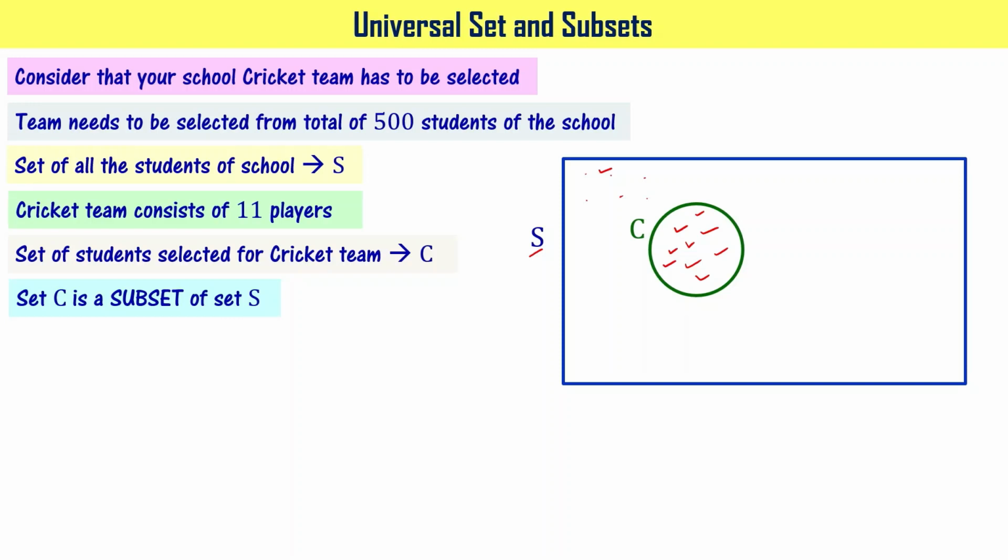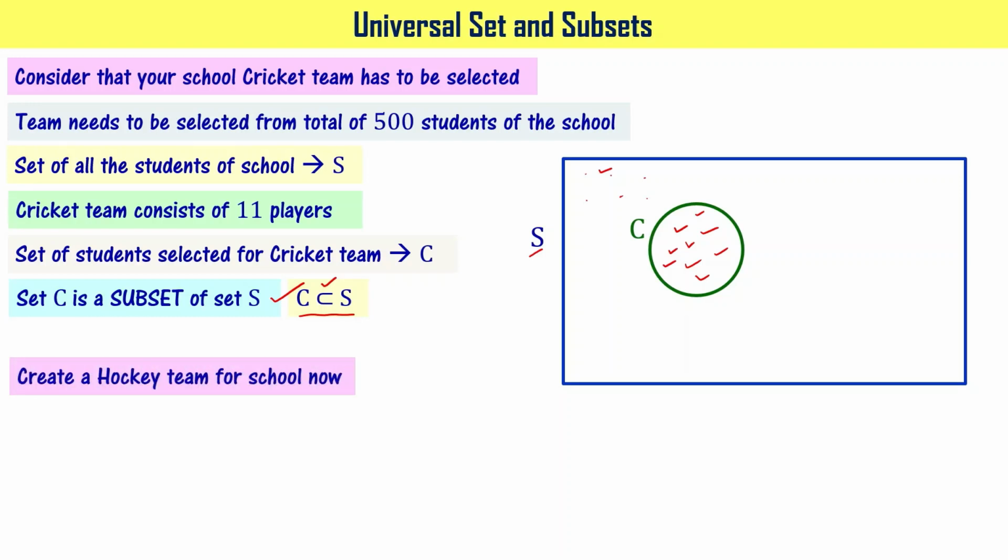Now I can say that if S is a set and C is a set, C is a subset of S. Do you agree or not? Right? Because set S has 500 student names, whereas set C has only 11 student names, which are again from the total 500 students, right? That's why set C is a subset of set S. Please note this. That is mathematically shown as C is a subset of S. This is the subset symbol. Please note this.